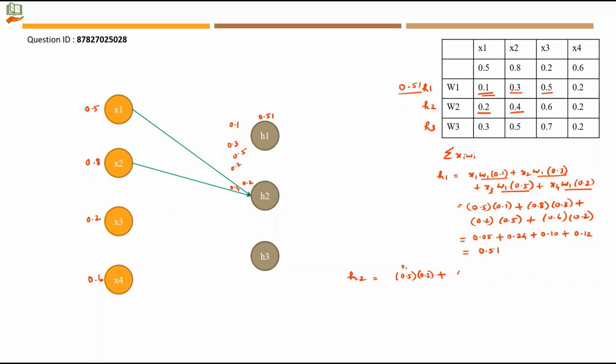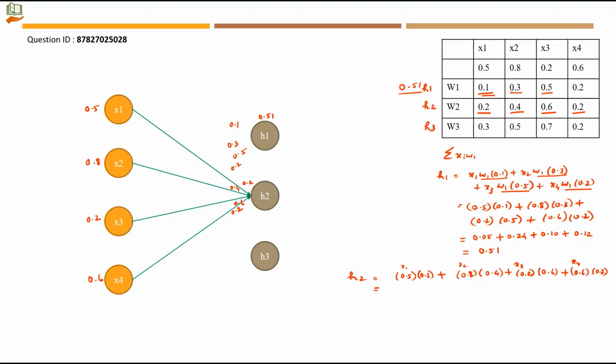So x value is 0.8 and the respective W value is 0.4 plus x3 to H2 is 0.6. X3's value will be 0.2 and the respective W2 value will be 0.6, plus x4 to H2 will have 0.2. So x4's value is 0.6 and the respective w value will be 0.2.